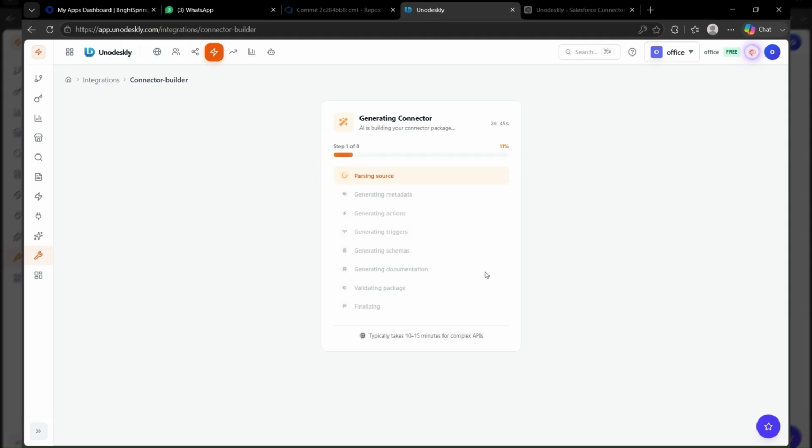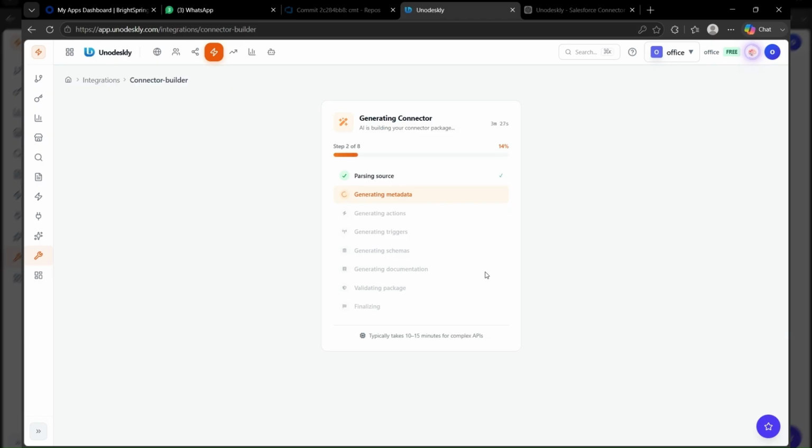Next comes certification. Before using the generated connector, Unodeskly can validate it through the connector certification framework. The connector is checked against SDK contracts, authentication and credential requirements, node configuration, schemas, endpoint definitions, testing requirements, error handling, and other connector capabilities. If something fails, the system can identify the failed capability and feed that information into the AI repair process so the connector can be improved and tested again. This creates a generate, test, certify, and repair lifecycle rather than simply generating code and assuming it works. Once the connector passes the required certification, we can publish it to the Unodeskly workflow environment.